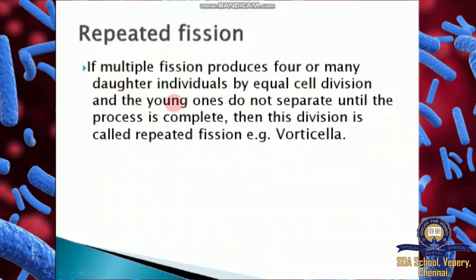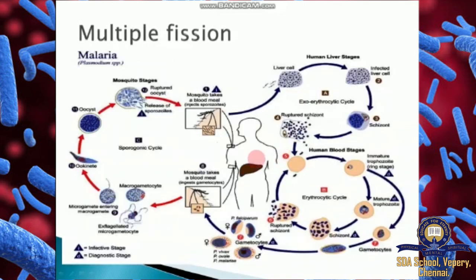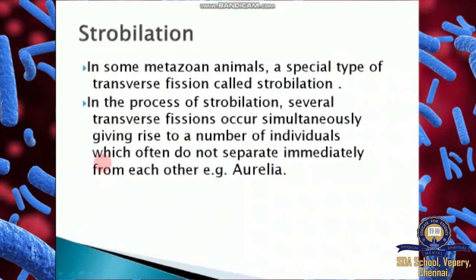Repeated fission: multiple fission produces four or many daughter individuals by equal cell division, but all the cells are more or less equal, and the young ones are not separated until the process is complete. Example: Vorticella. Bacteria also divide by multiple fission. Suppose the entry of bacteria causes a disease; a single bacterium enters and multiplies into many through multiple fission.